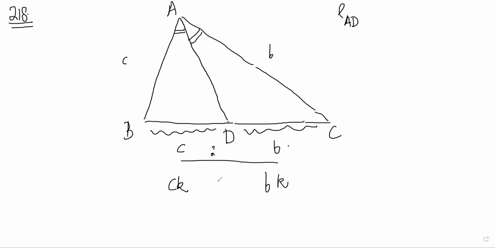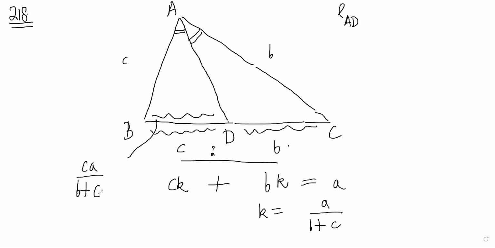And CK plus BK will be equal to A, right? Correct. So therefore K will become A by B plus C, right? And therefore this length will be CK, which is CA by B plus C, and this length would be BK, which will be BA by B plus C, correct?